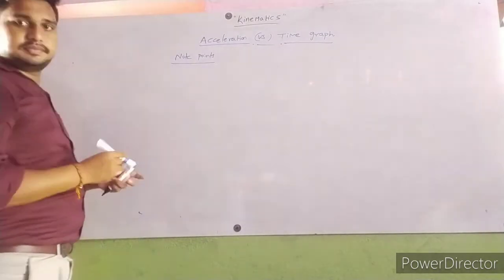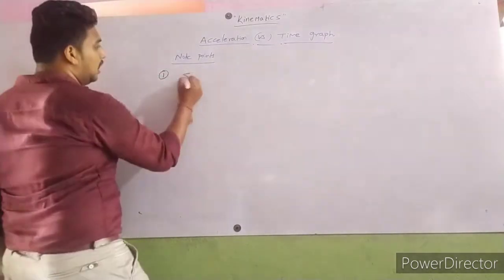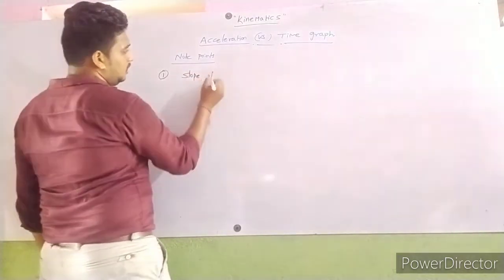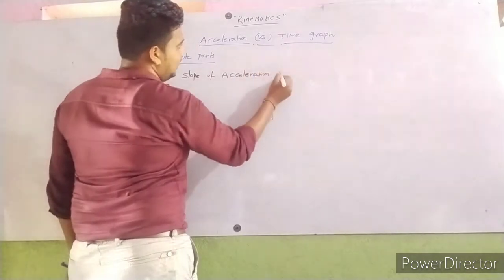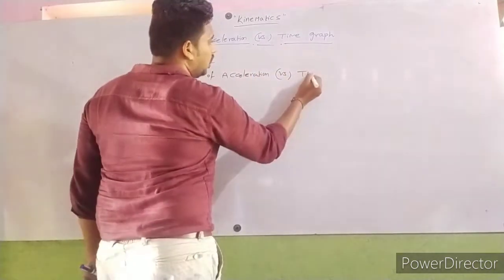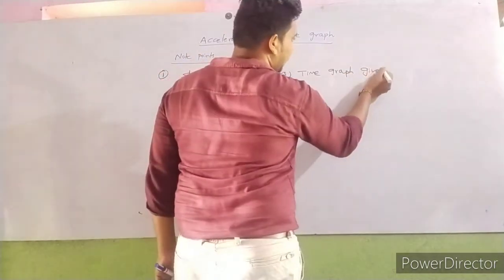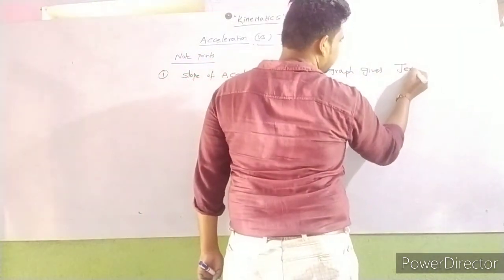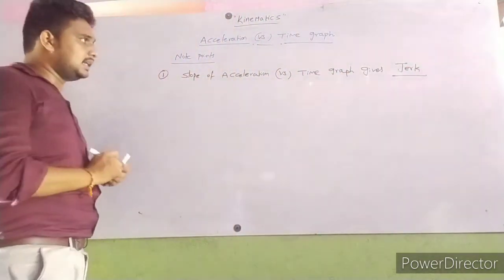First note point: slope of acceleration versus time graph gives jerk. Slope of acceleration versus time graph gives jerk.